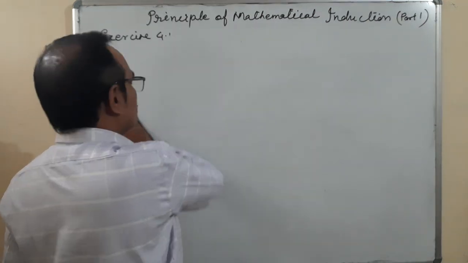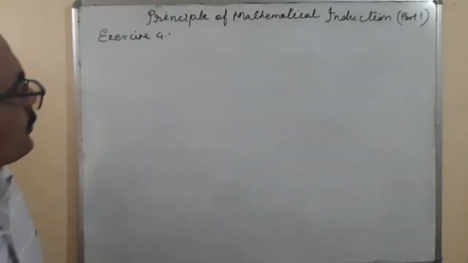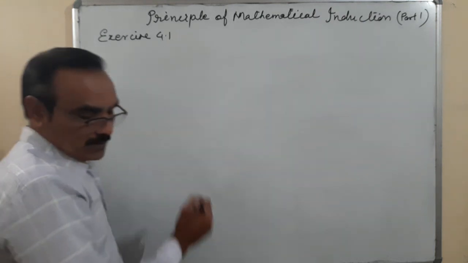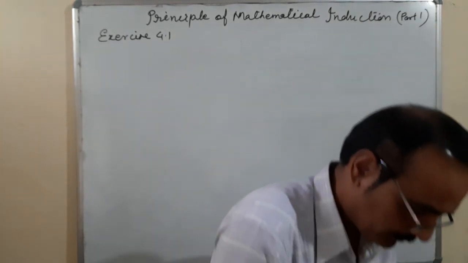So now by using this pattern, we have to solve questions. Now let us take another question.